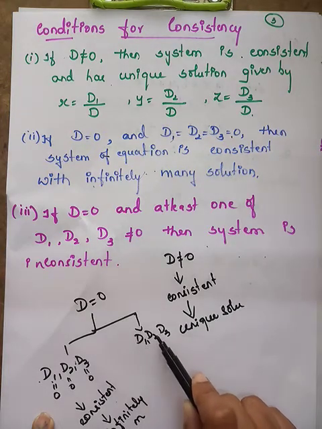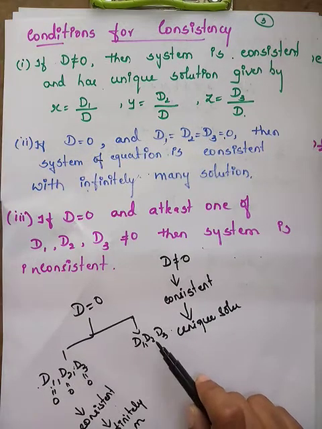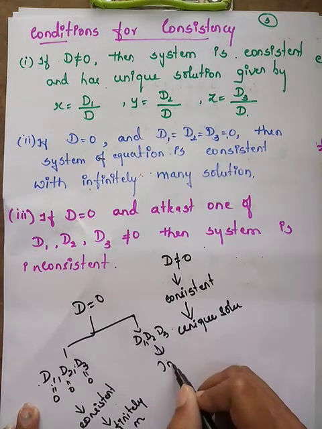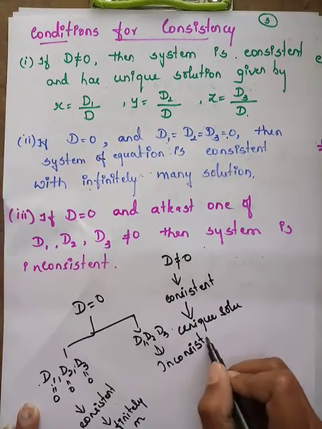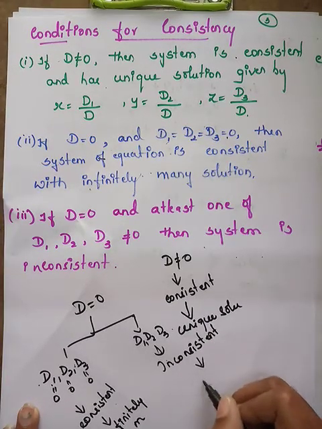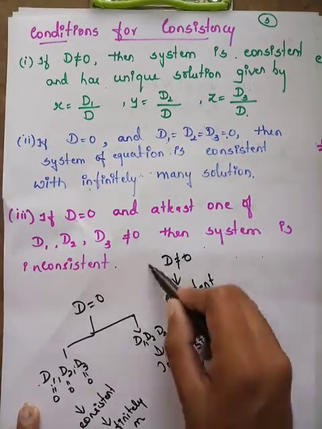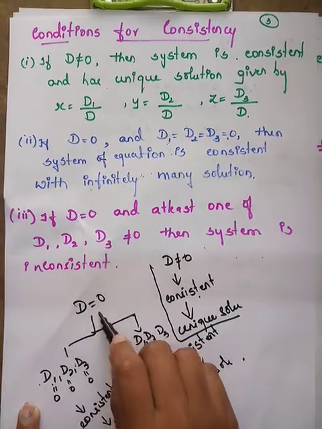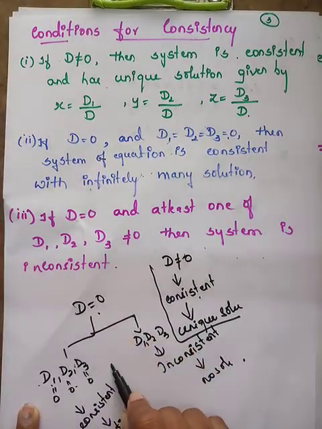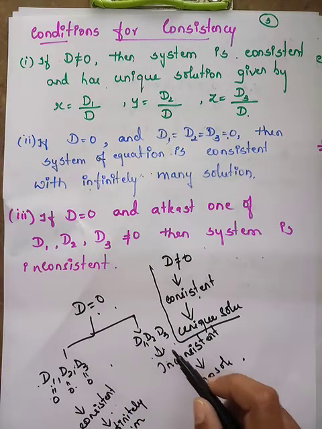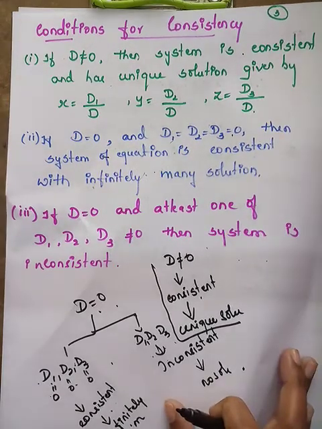Suppose out of D1, D2, D3, any one is non-zero, at least any one of these is non-zero, then you can say that the system is inconsistent. What do you mean by inconsistent? It has no solution. I hope you are clear. If D is non-zero, then it is consistent and it has a unique solution. If D is equal to 0, then we have to check D1, D2, D3. If all three are zeros, then it is consistent with infinitely many solutions. If any one of D1, D2, D3 is non-zero, then it is inconsistent and it has no solution.